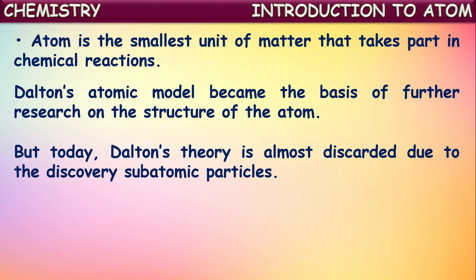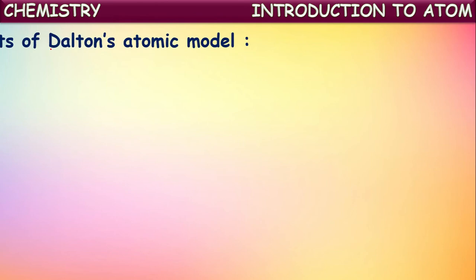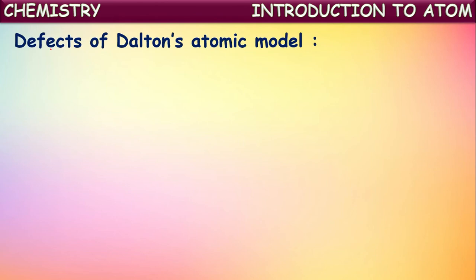So almost all the points from Dalton's postulates were discarded except one or two. Out of them, the point which you have seen here, that atoms are the smallest particles of every matter which take part in chemical reactions, is true even now. Atoms participating in chemical reactions remains true, but almost all the remaining postulates were discarded because of the new discoveries. Now let us see why it failed. What are the defects or drawbacks in Dalton's atomic model? Let us see one by one.